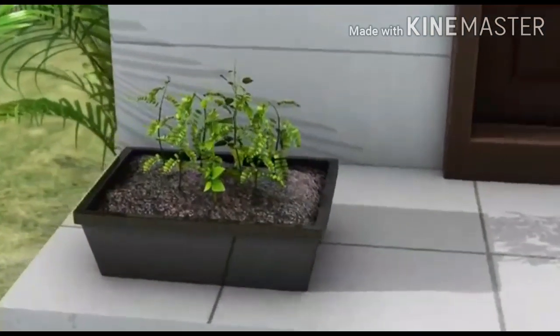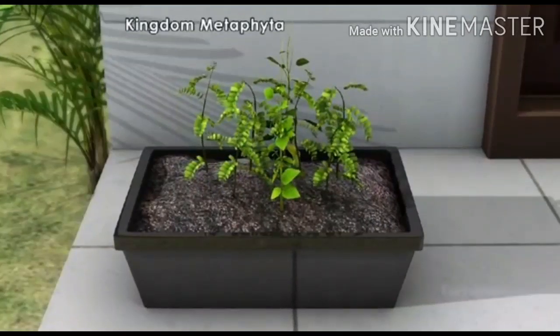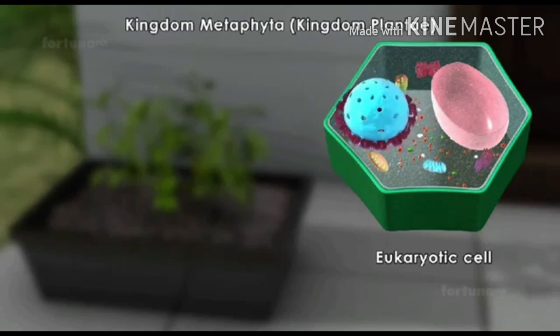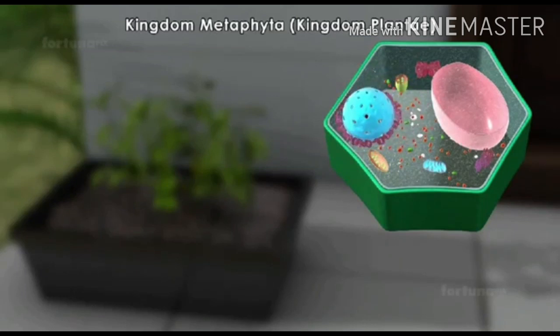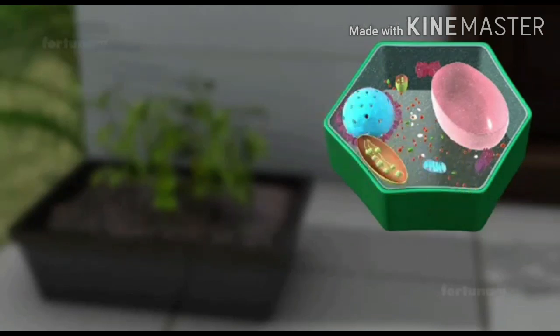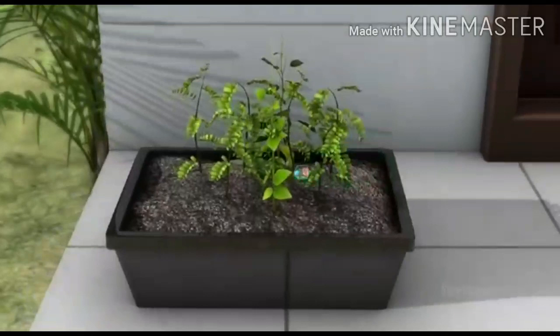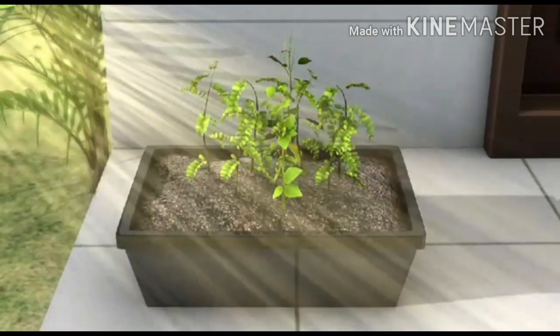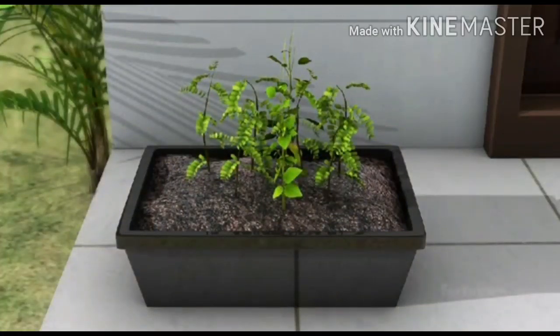The 4th most complex kingdom is Kingdom Metaphyta, also referred to as Kingdom Plantae, and includes multicellular plants with eukaryotic cells, meaning they have a nucleus. The cells of this kingdom contain a cellulose cell wall and a green pigment called chlorophyll. Chlorophyll aids in photosynthesis, a process during which plants make their own food by utilizing sunlight. Kingdom Plantae comprises all plants, including herbs, shrubs, and trees.